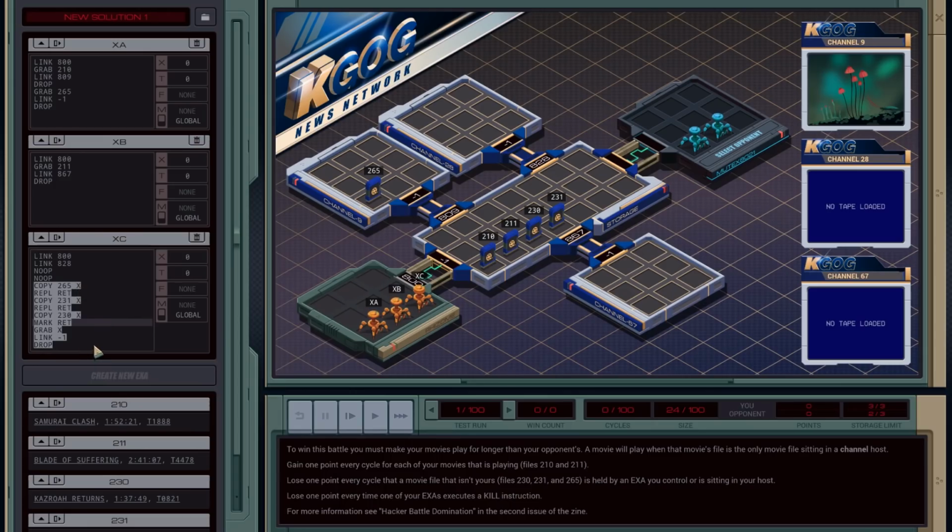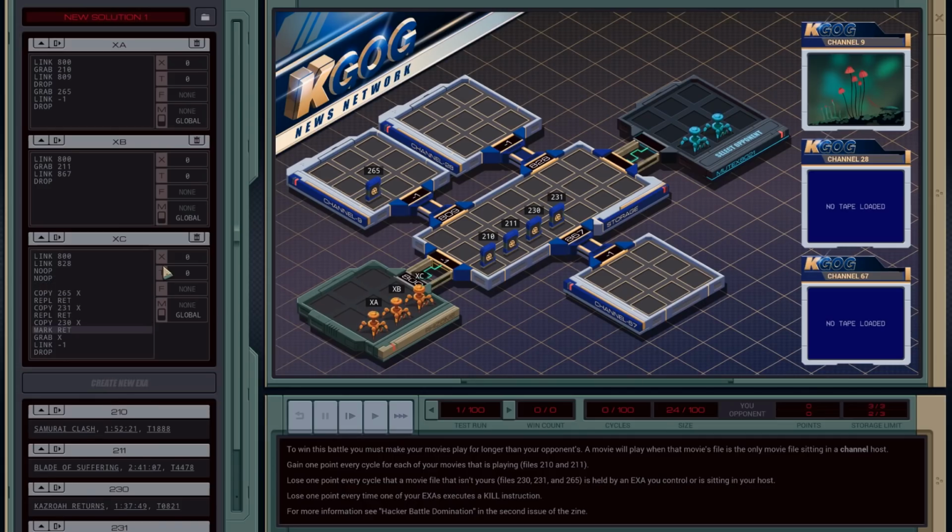We'll go to a new location. How do I get back? -1. Because none of these locations are particularly useful. Mark return.